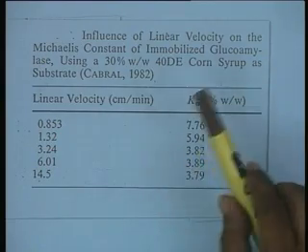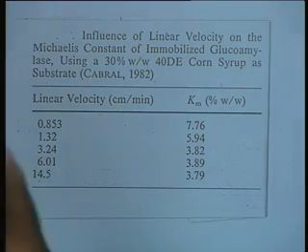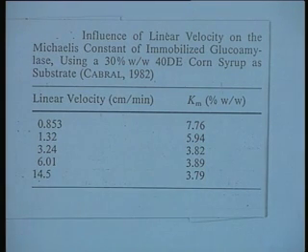Similarly, on the external film diffusion, also the linear velocity of the immobilized glucoamylase using a 30% weight by weight 40D corn syrup. Now, mind it, the data here are important in the case of starch syrup, because when we use starch syrup for hydrolysis, we use a very concentrated thick slurry, thick syrup. Even in the case of glucose isomerase, when we carry out the industrial reactions, the substrate concentration which is used is about 2.5 to 3 molar glucose, which means almost about